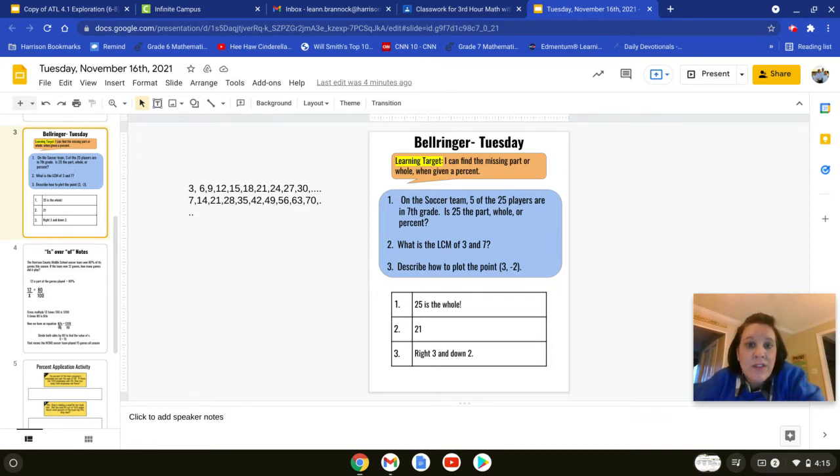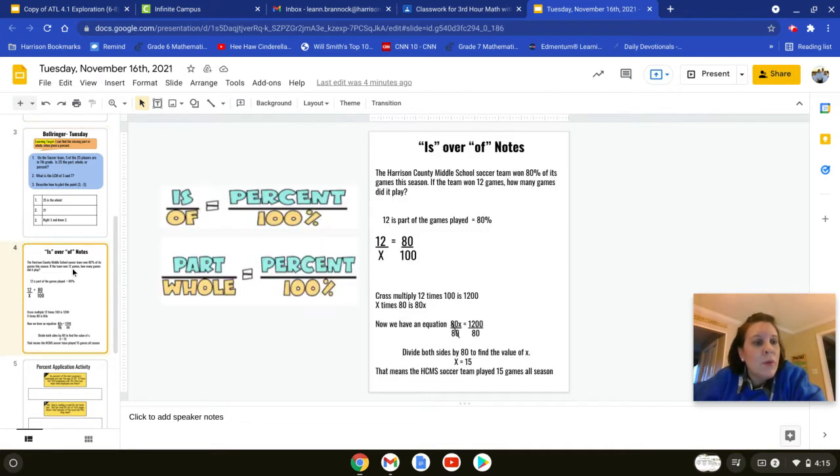As you're watching this video, I can find the missing part or whole when given a percent. So we've got some more notes again. And so one of the things that you can do,